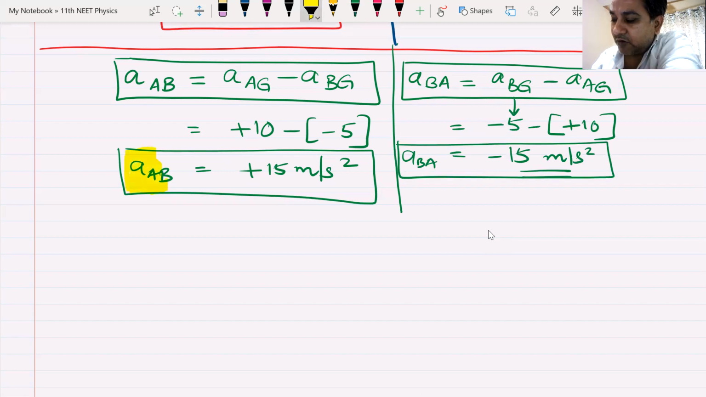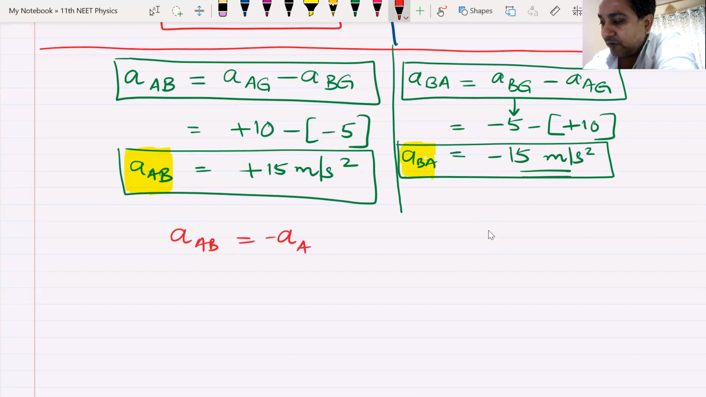Abhiram, do you see a relation here? Yes, sir. What is the relation that you see? Sir, it's always the opposite. What is always the opposite? Acceleration of A with respect to B will always be negative of acceleration of B with respect to A.